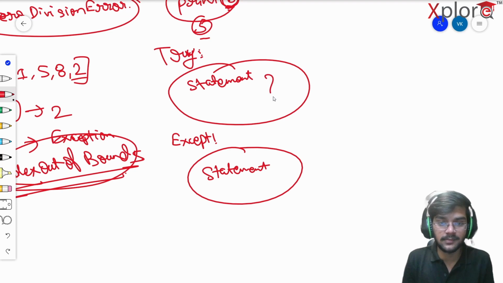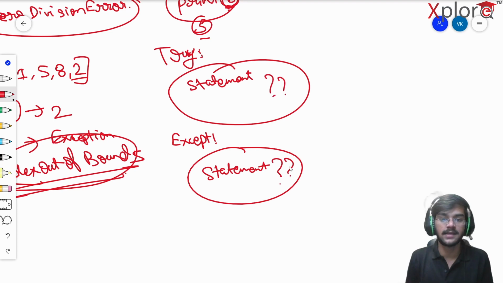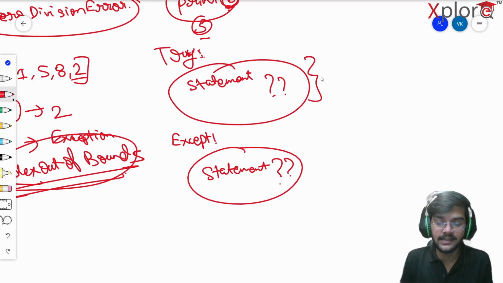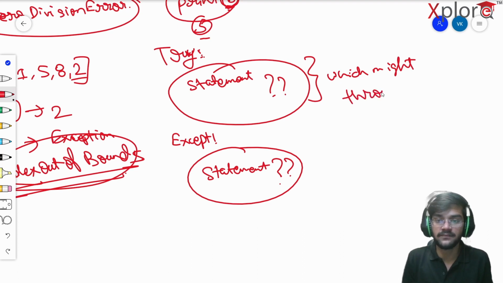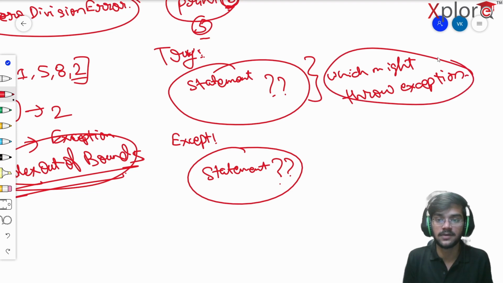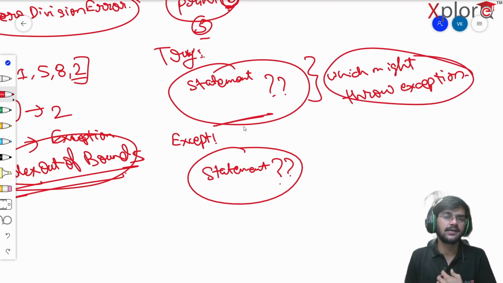So what really will be the statements in these two blocks? I cannot just randomize the statements, right? In the try block, I'll be writing that code which might throw an exception. This is very important. I'm going to write here the lines of code which I feel may or may not throw an exception.